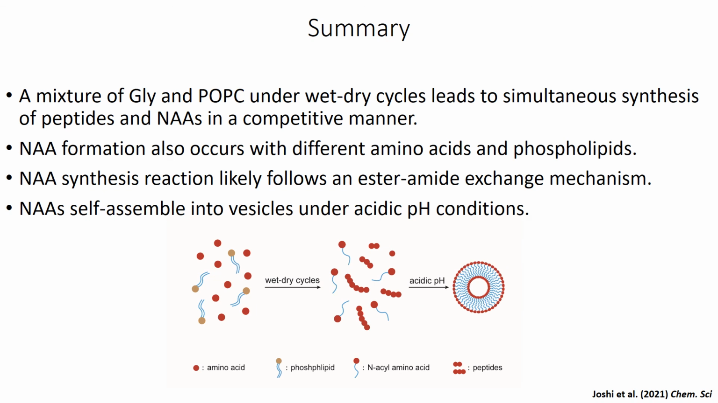N-acyl amino acids are able to form vesicles at acidic pH, suggesting their potential to serve as protocell compartments under acidic geothermal pool-like conditions, which are considered as one of the plausible niches where life might have originated on early Earth.